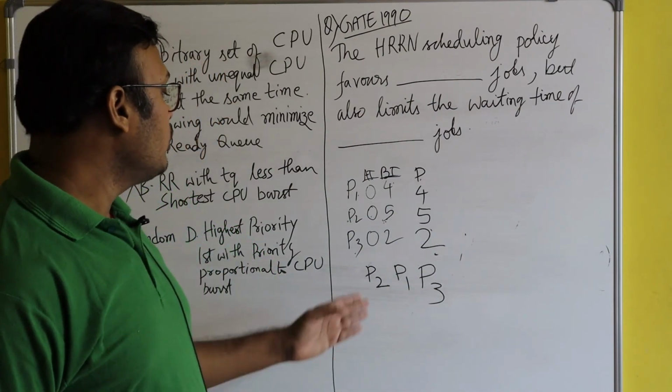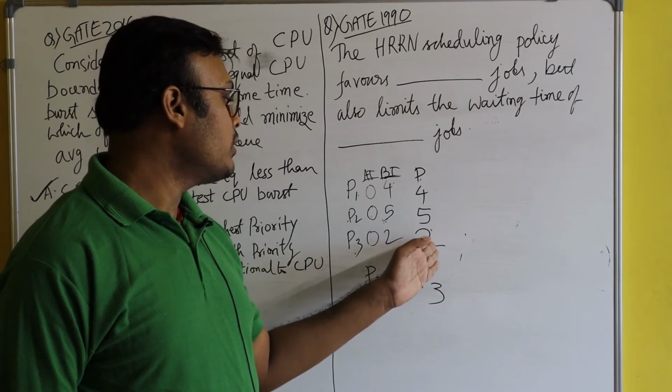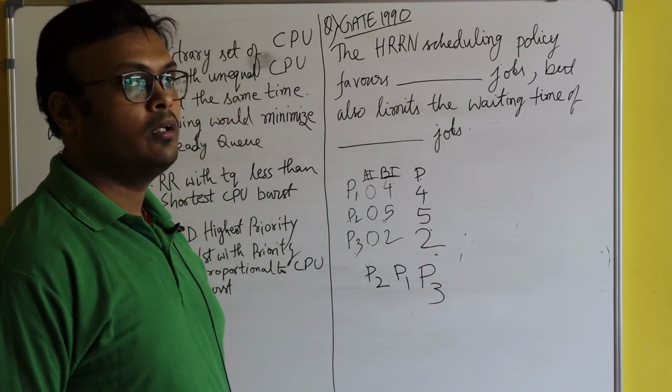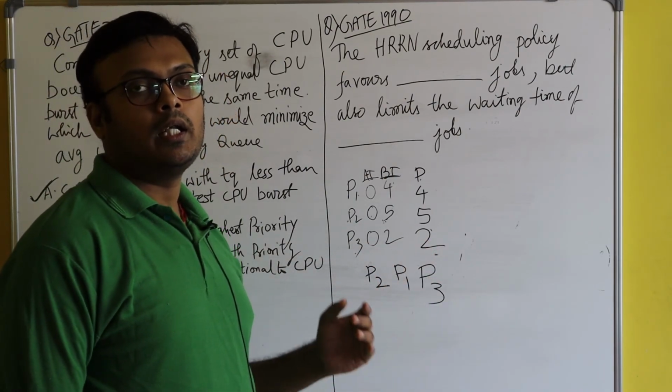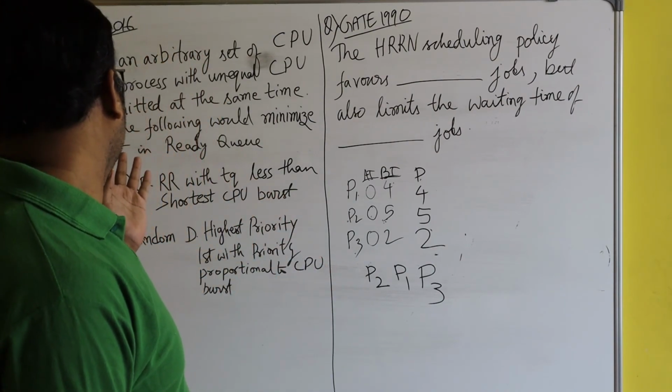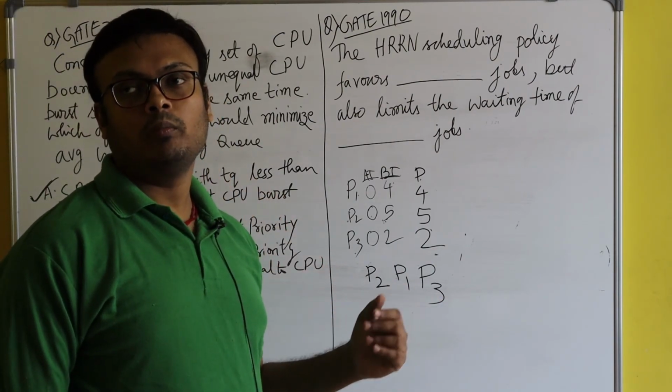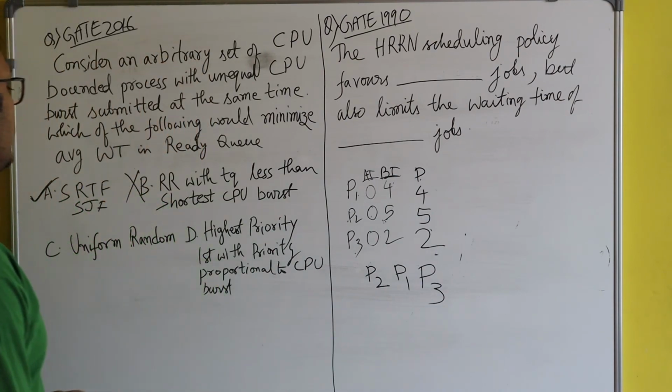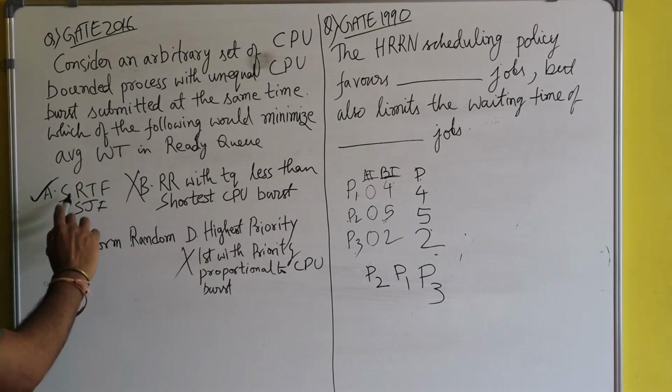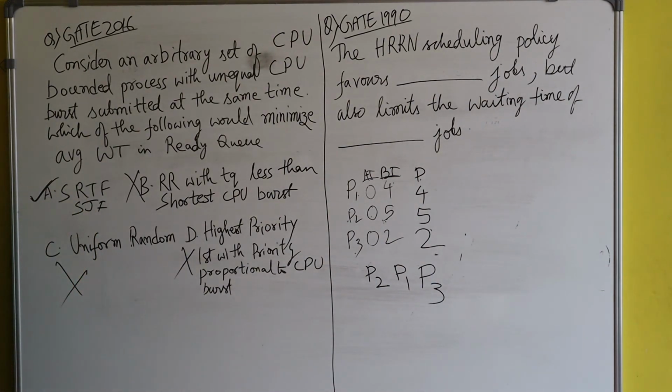You see, process P3 has the shortest burst time, but it has to wait longer. So here also the average waiting time is not minimized. So option D is not correct, and anyway option C is not correct. So option A is the correct option. Okay.